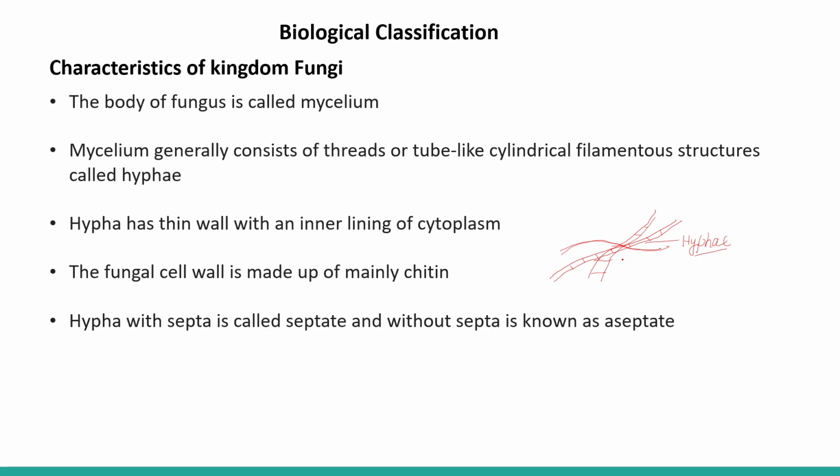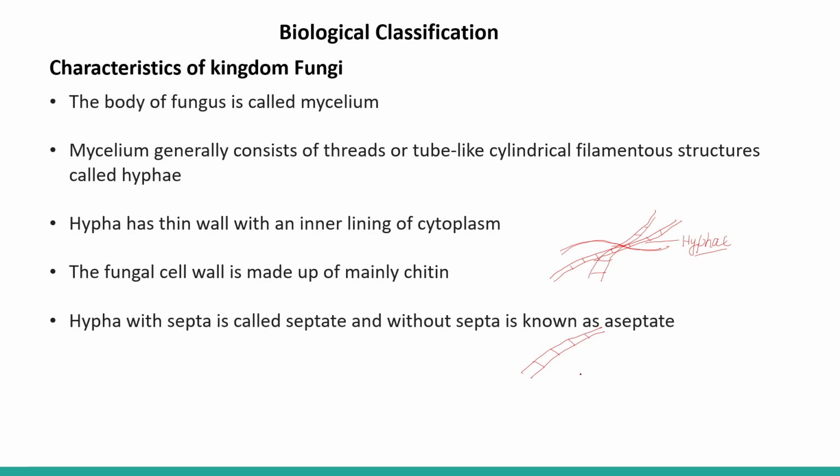Hyphae with septa are called septate, and without septa are known as aseptate. Septate means like this: 1 septum, 2 septa, 3 septa, 4 septa.